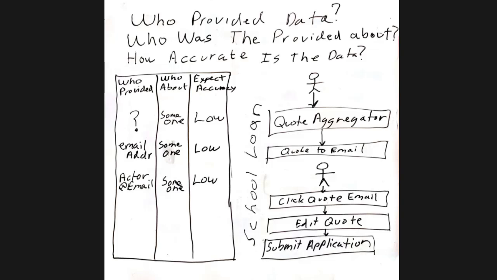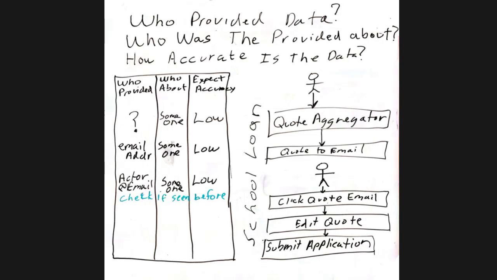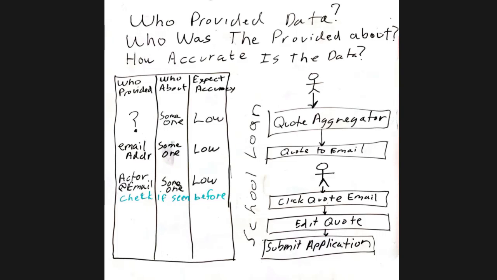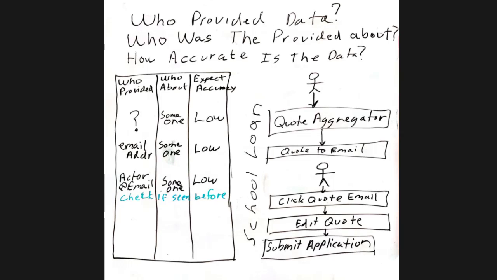You know what? I'm going to put that on the page here. If we check if we've seen this person before, we can possibly escalate our trust in the accuracy or who this is about. Well, maybe not. They could have done a bunch of bogus quotes and school loan applications, and these could be fraudsters. So at this point, we don't really know much.